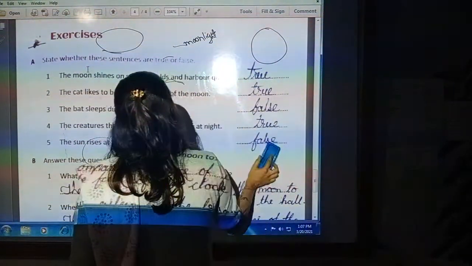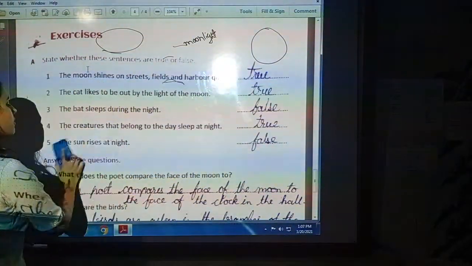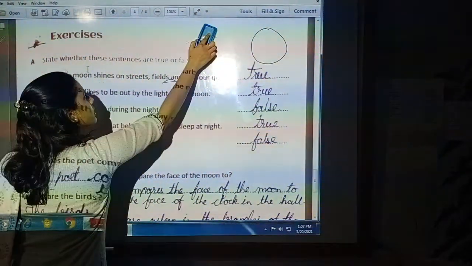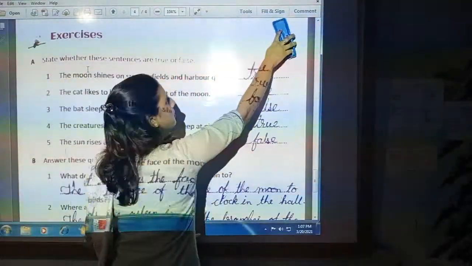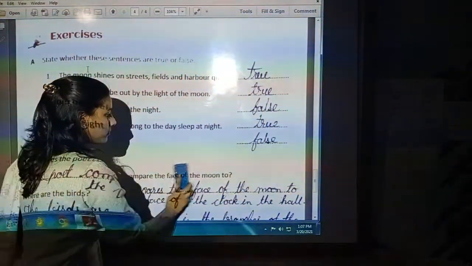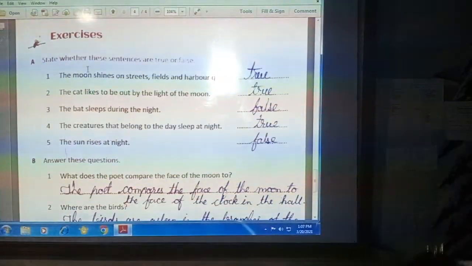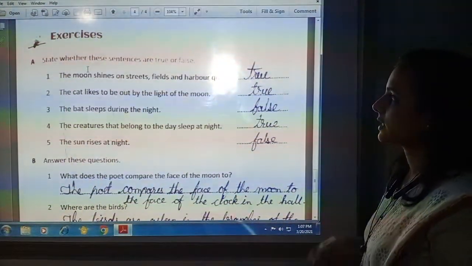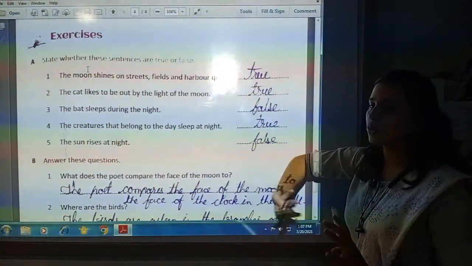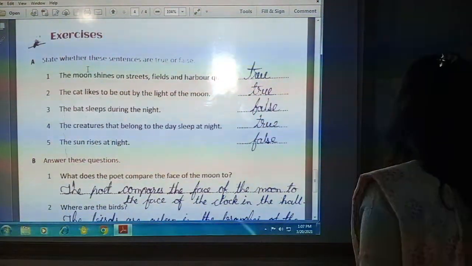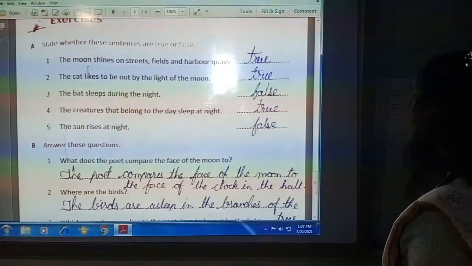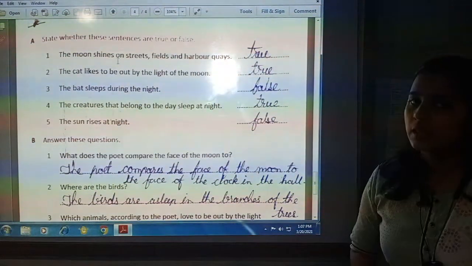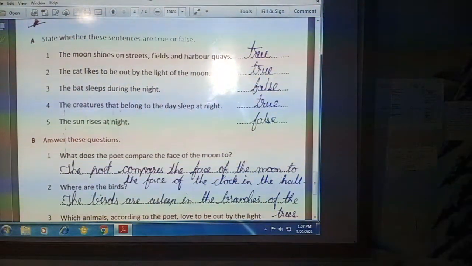Now some questions are given and we will write the answers of these questions from the poem. Let us see the exercise now. First exercise: state whether these sentences are true or false. The moon shines on streets, fields and harbor quays.